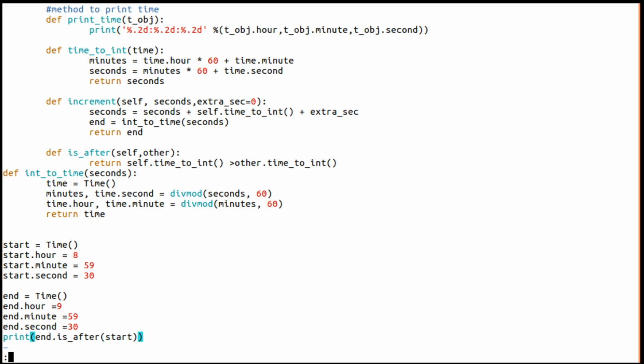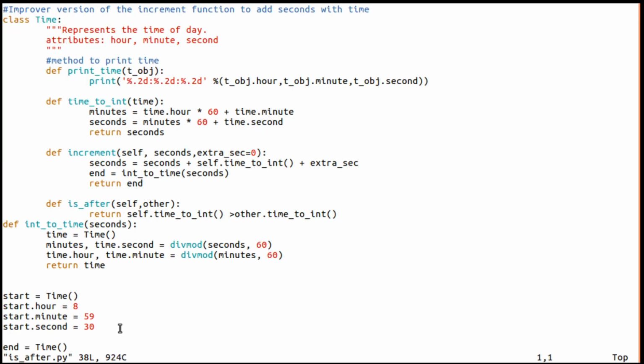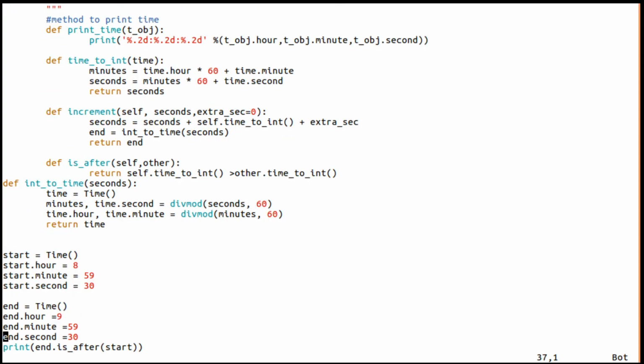So whether it is true or false, it should print. Python 3, true, because it is 9 hours. Look at this, start is 8 hours 59 minutes and 30 seconds, whereas end is 9 hours 59 minutes and 30 seconds. Whereas if I make end say for example 7 hours, obviously now we should get false.